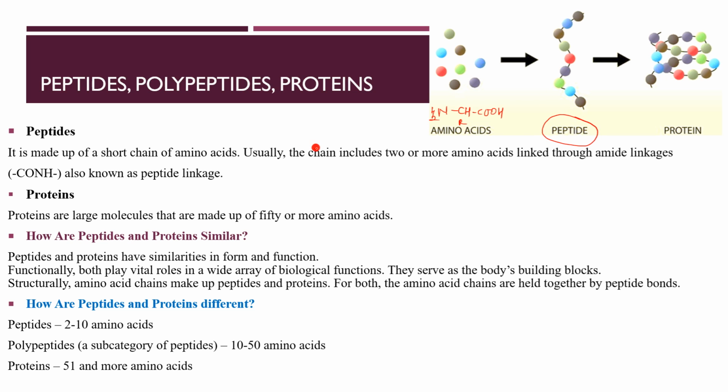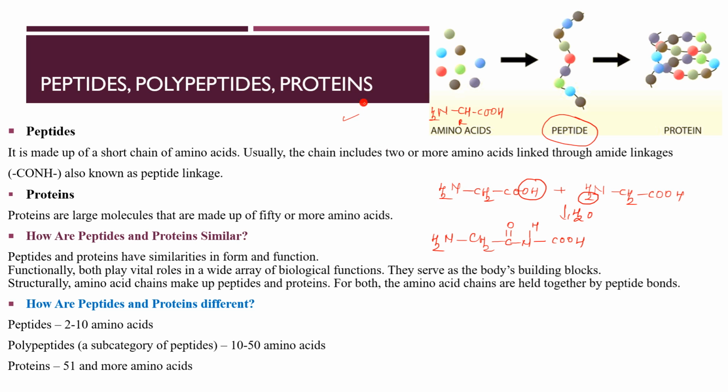Can anyone tell me what is a peptide linkage? What does it look like? Suppose you are reacting... you have done this in lower standards. What is a peptide linkage? Yes, CONH. How do you get that? When you react two or more amino acids with each other, H2O is eliminated, right? And you get a peptide linkage. So this is your peptide linkage. What is it also called? Amide linkage. Yes.